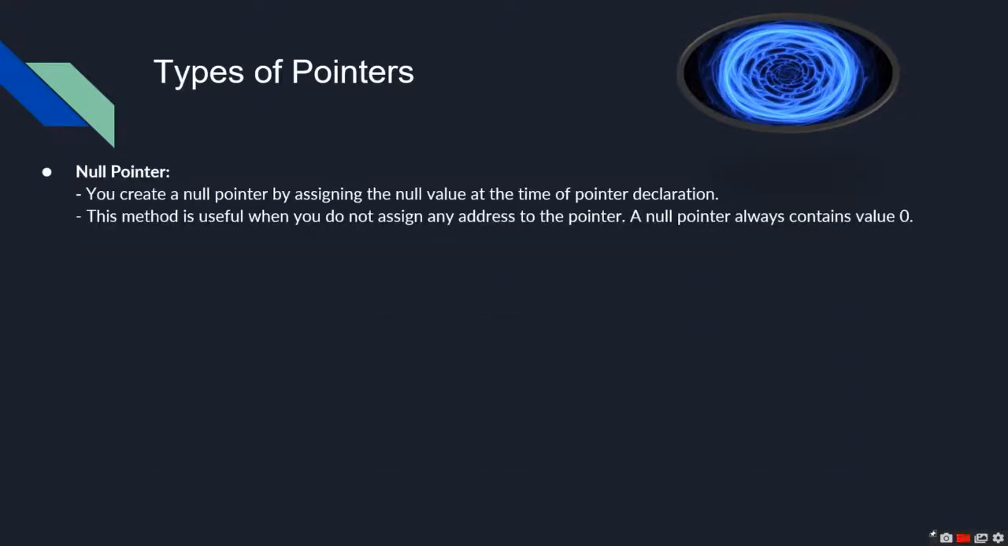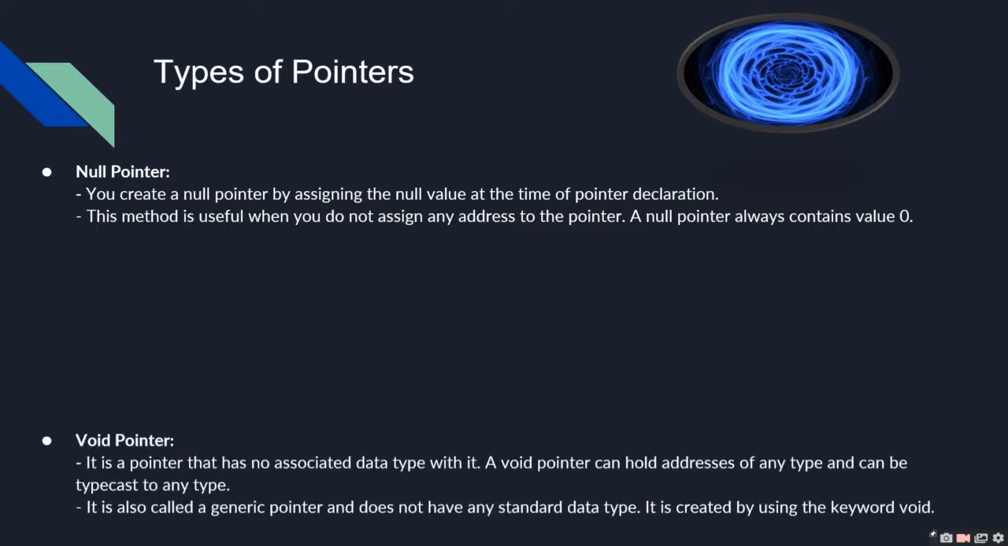Now we will learn about types of pointers. First we have the null pointer. You create a null pointer by assigning the null value at the time of pointer declaration. This method is useful when you do not assign any address to the pointer. A null pointer always contains the value 0.